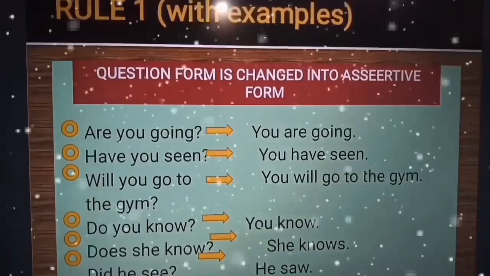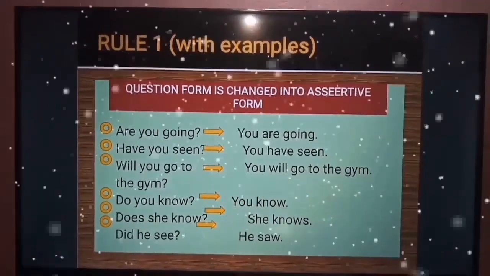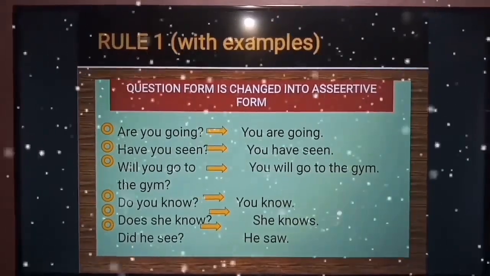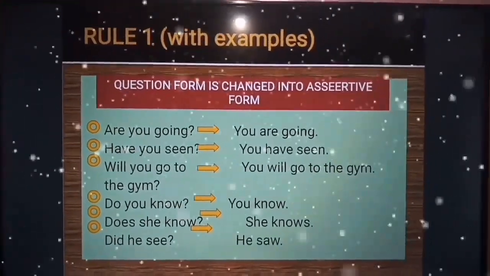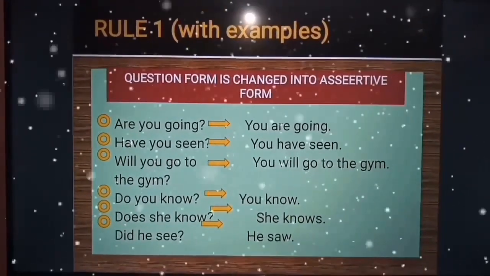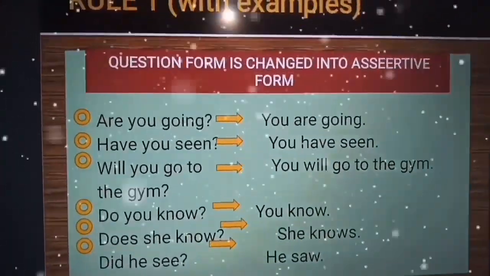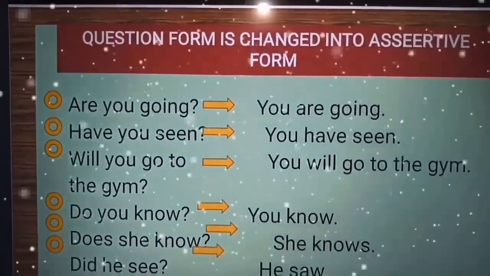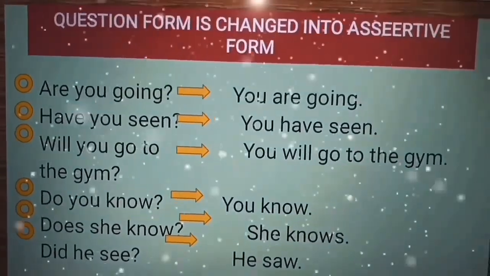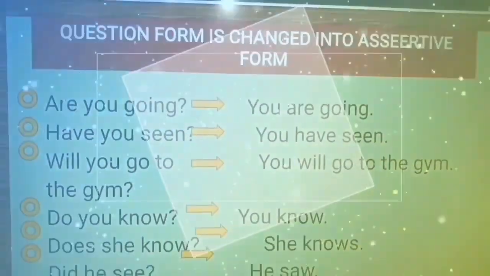So this is the way we change a question into a statement, that is, changing interrogative into an assertive sentence. So all of you practice similar types of questions back at home also. Please practice changing question form into assertive form.